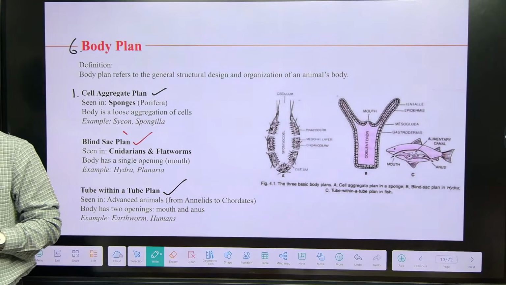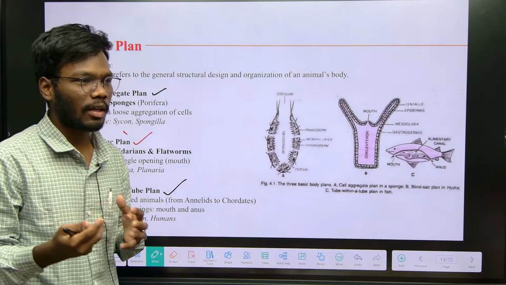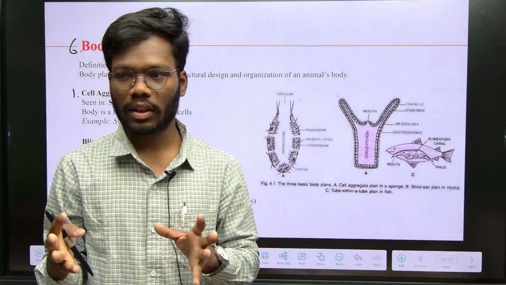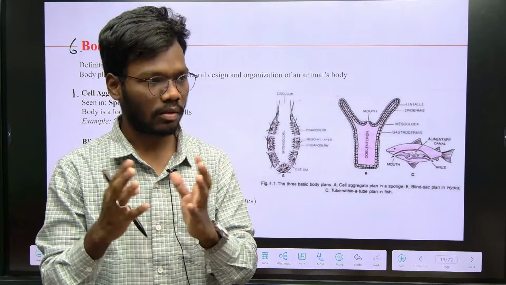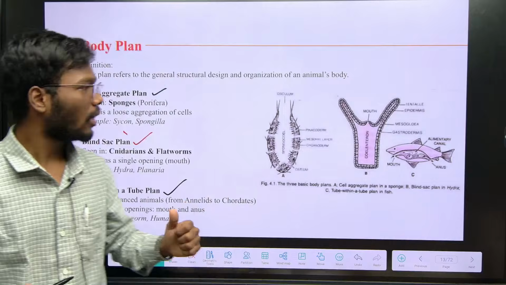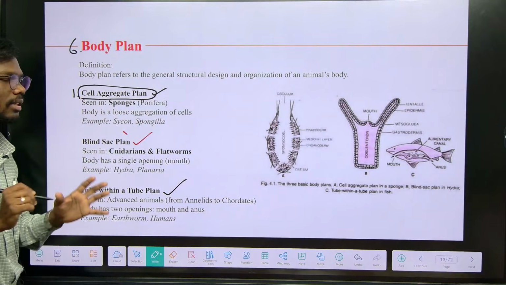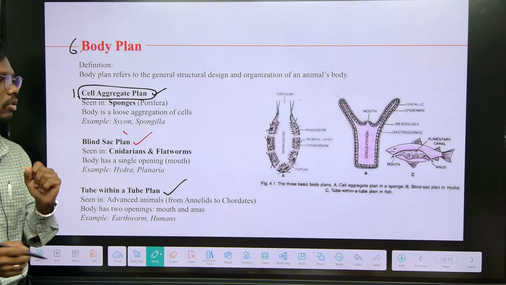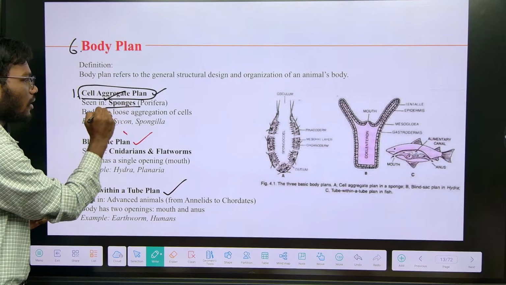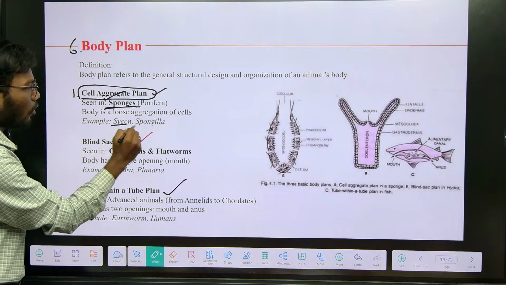We already discussed this cell aggregation in which animal? Porifera. Porifera is made up of only cells, right? So the cells only are going to form the animal, sponges, and they perform all different kinds of functions. So where only cell aggregates, only cells are present, that plan is called a cell aggregate plan, which can be seen in sponges. Examples of sponges are Scypha and Spongilla.